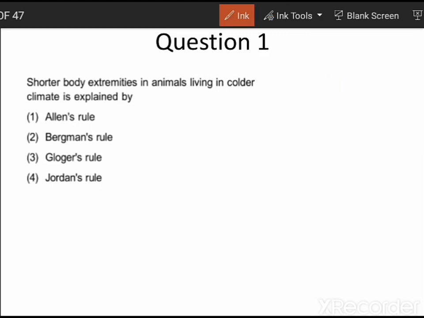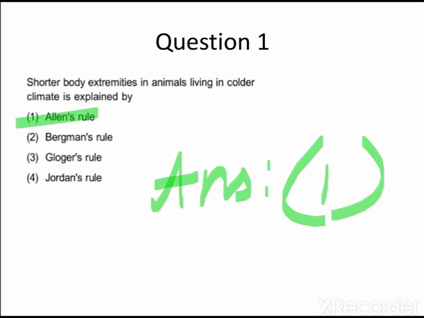Question number 1 states: shorter body extremities in animals living in colder climate is explained by. So this is a very easy question. I have told the case of the polar bears, which have shorter limbs as well as shorter pinna to reduce the heat loss, and that is explained by Allen's rule. So for this particular question, the answer is option number 1. Moving on to the next question.